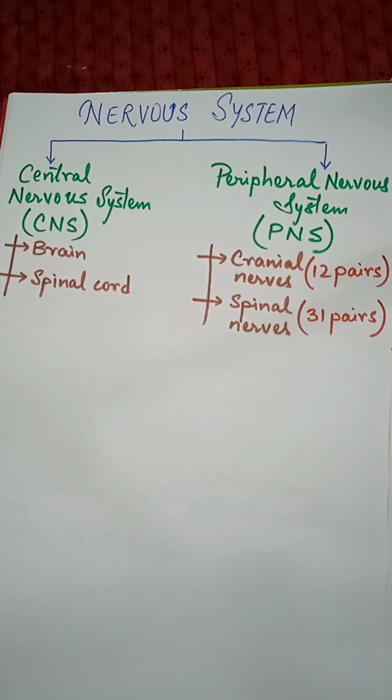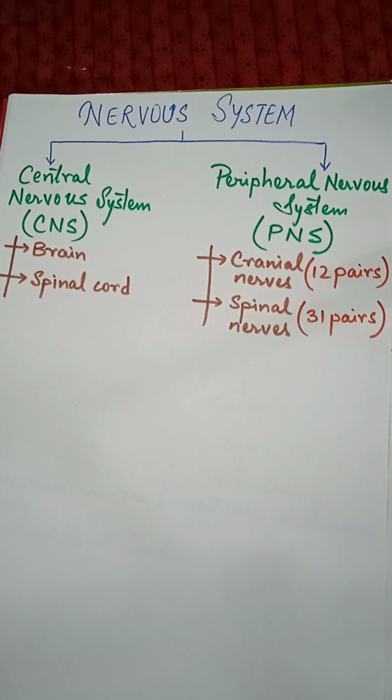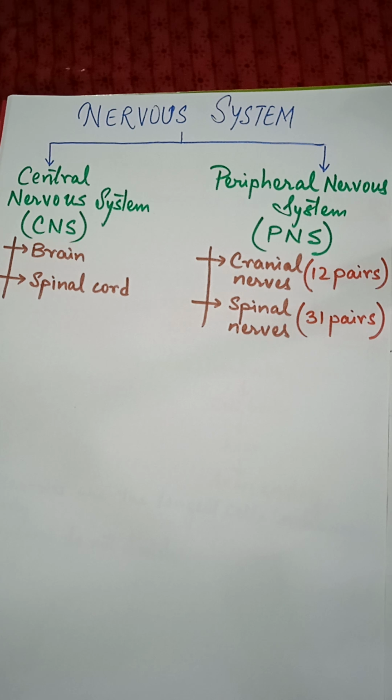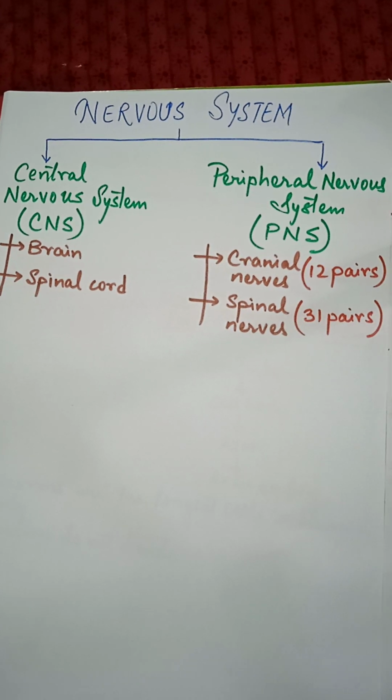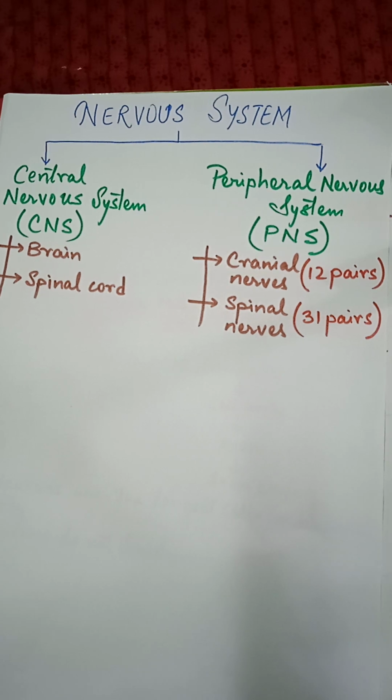Next part is types of nervous system. The nervous system is usually divided into two parts. First is the central nervous system, the main processing structures, and second is the peripheral nervous system, which is present in the external part of the central nervous system.